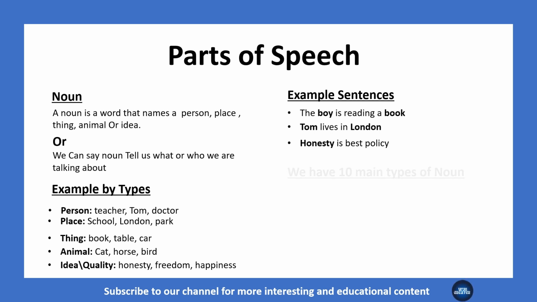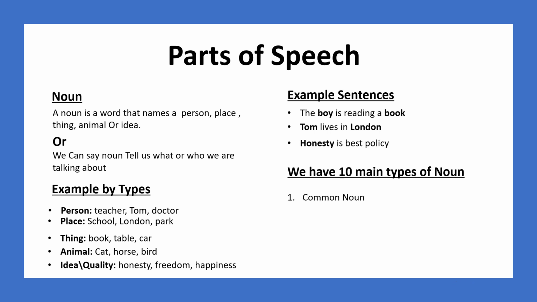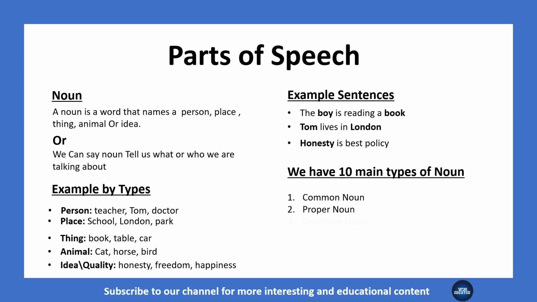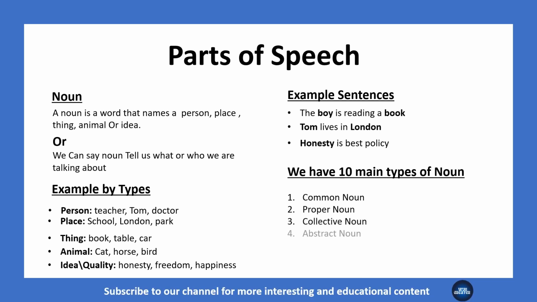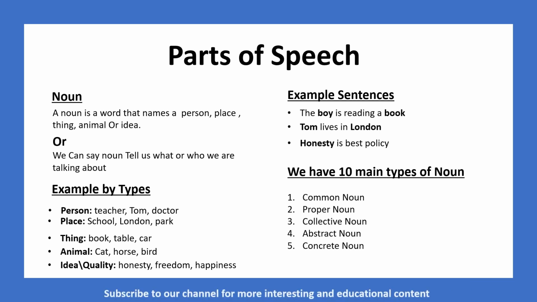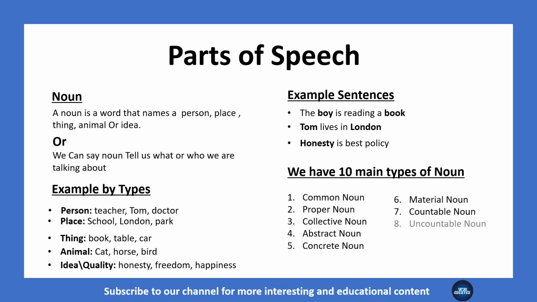Nouns have different types, and each type has its own meaning. Some common types include common noun, proper noun, collective noun, abstract noun, concrete noun, material noun, countable noun, uncountable noun, compound noun, possessive noun. In our upcoming videos, we will discuss each type of noun in detail, one by one.